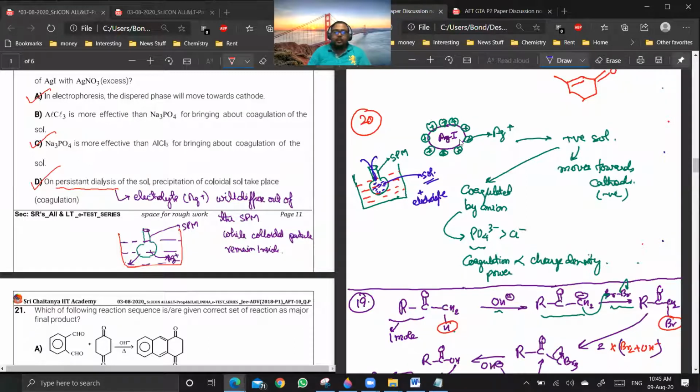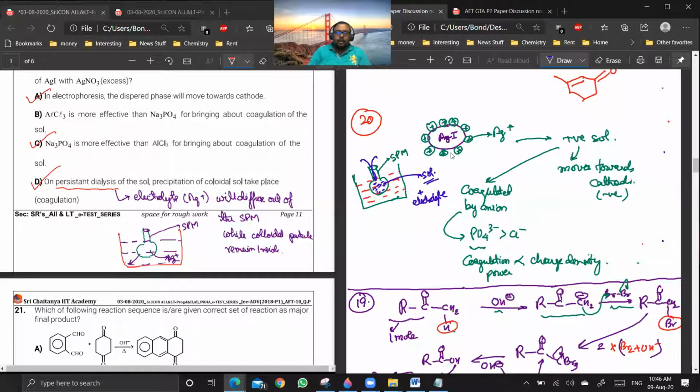They will start sticking on the surface of the precipitate, and ultimately the repulsions will break the precipitate into particles of colloidal dimensions. Are you getting my point, everyone? Yes or no? Yes. So here the Ag plus is actually causing the formation of colloidal. If I remove this Ag plus, again these particles will come together and coagulate to form a precipitate. Are you getting my point? Yes or no?